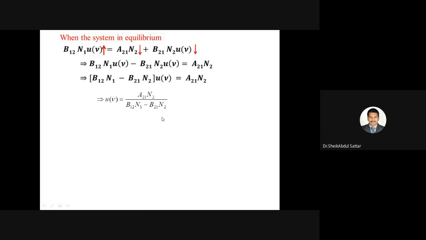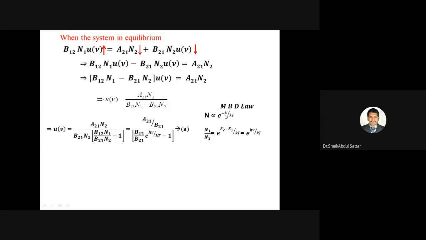Now we take B21 N2 common. If you take B21 N2 common, then this equation becomes A21 by B21, this value is as it is, and B21 N2 we have taken common in the denominator. Then what remains here? Here B21 into N2 is not there, so you have to divide. So B12 into N1 by B21 into N2 minus 1, as we have taken the common value out.